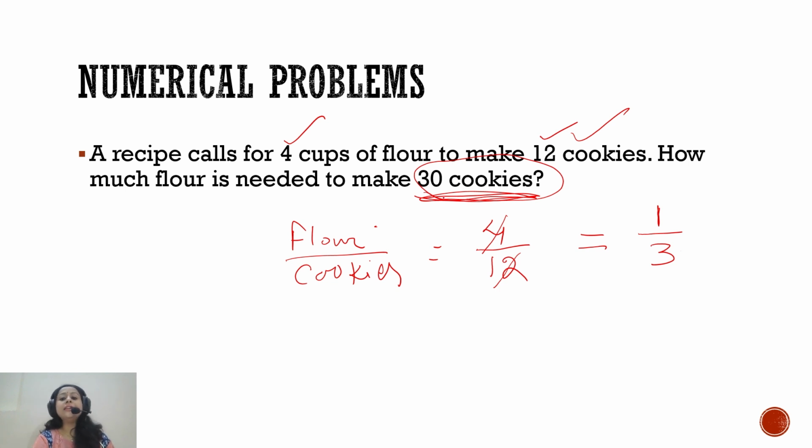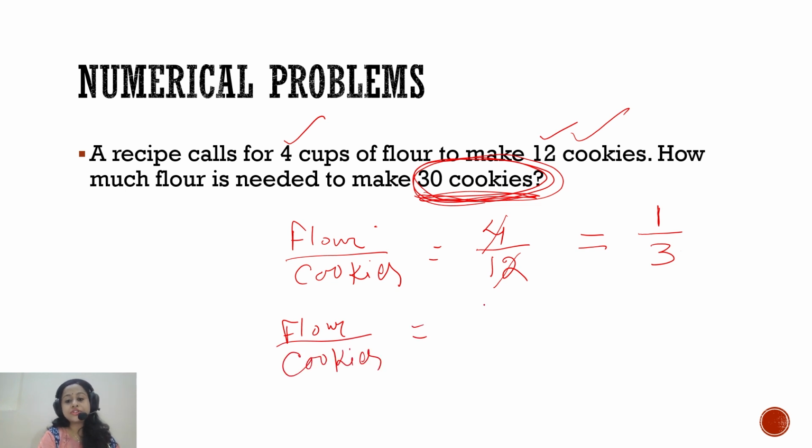Now I have to scale it up to 30 cookies. I have to increase the production to 30 cookies, and I need to know how many cups of flour are needed to produce 30 cookies. So in this case, I will write flour by cookies is 1/3, my ratio. Okay, this is the simplified version. That is, for making 3 cookies I need 1 cup of flour. So 1 cup of flour can make 3 cookies.